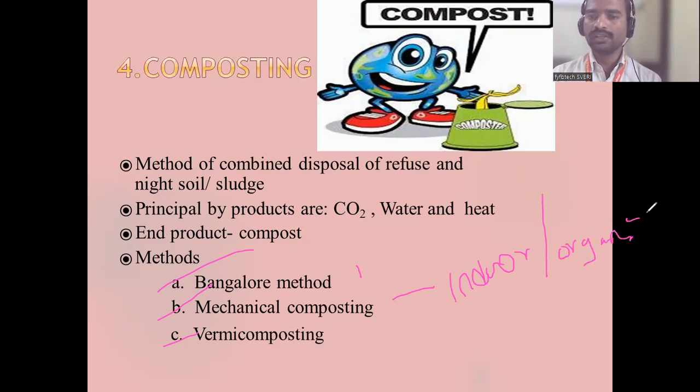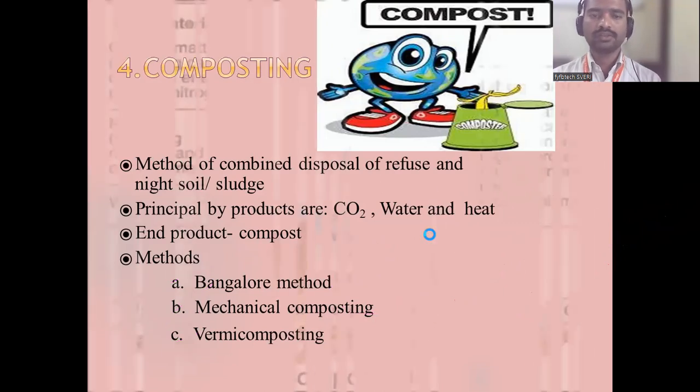There is no writing pad here, so I am writing with the help of the mouse. The Bangalore method is inorganic. And one more is vermicompost. In vermicompost, earthworms are used. We will see them one by one.